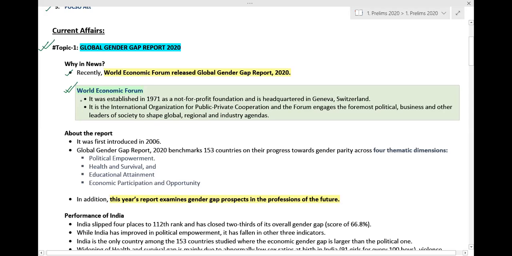It was established in 1971 as a not-for-profit foundation and is headquartered in Geneva, Switzerland.